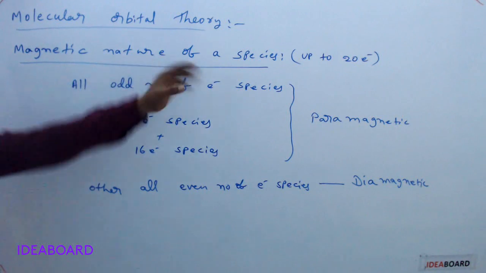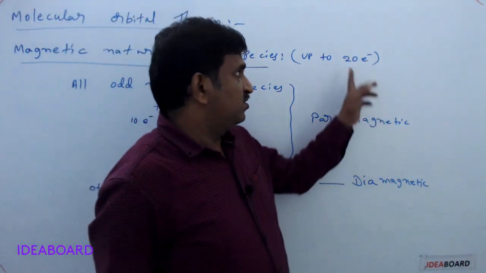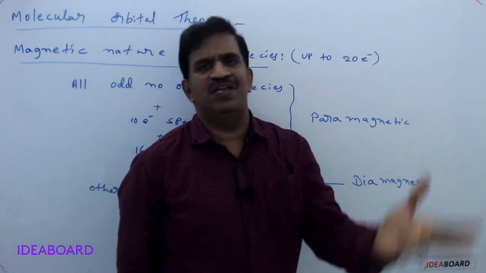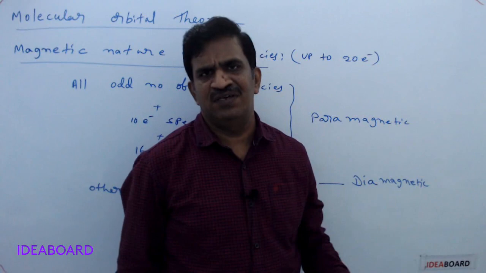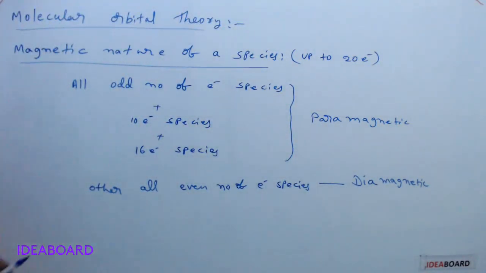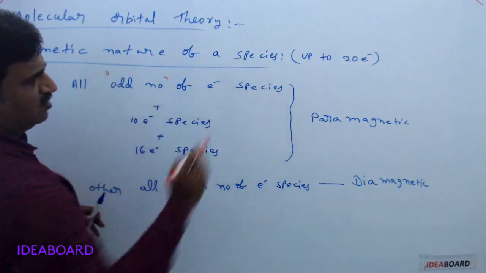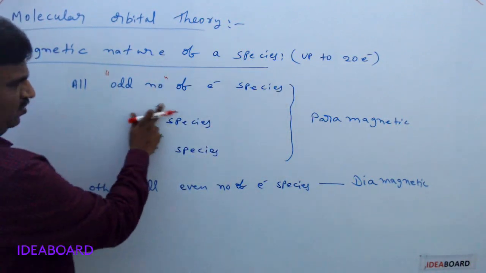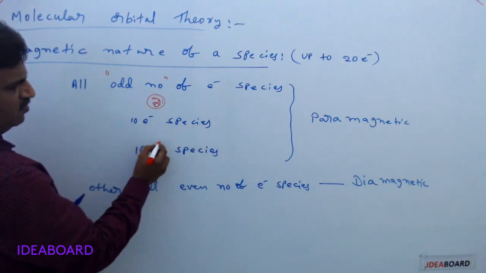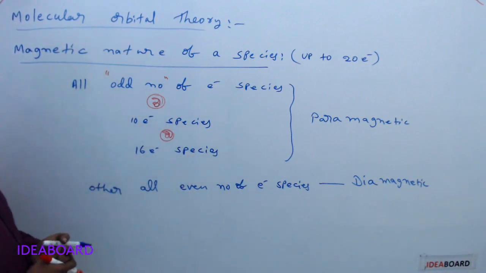See, the magnetic nature of a species: for a given molecule, that molecule may contain from 1 up to 20 electrons. If molecules containing from 1 to 20 electrons are given, this is applicable. So please remember, this is very, very important. All odd number of electron containing species, or 10 electron species or 16 electron species.